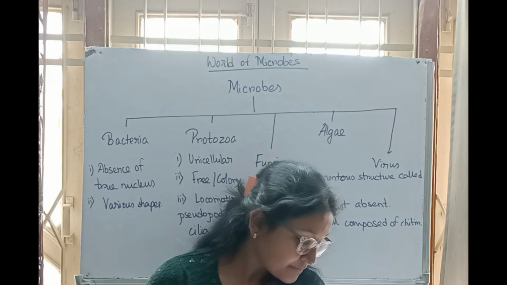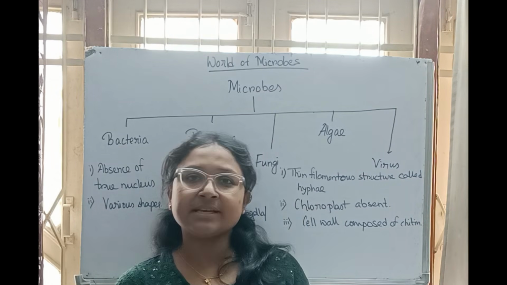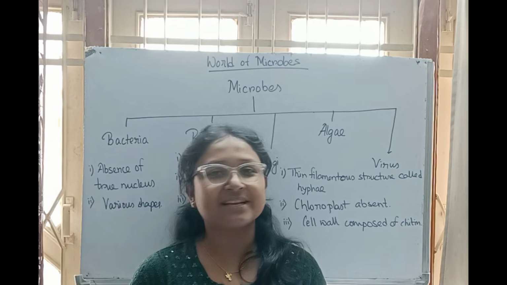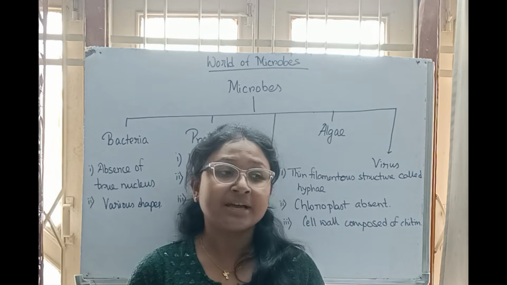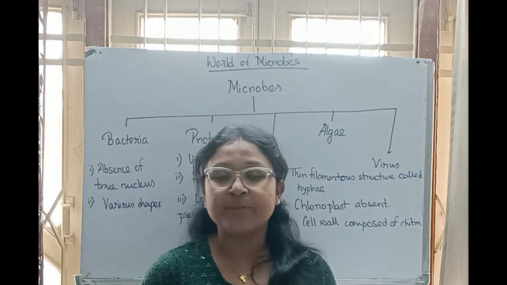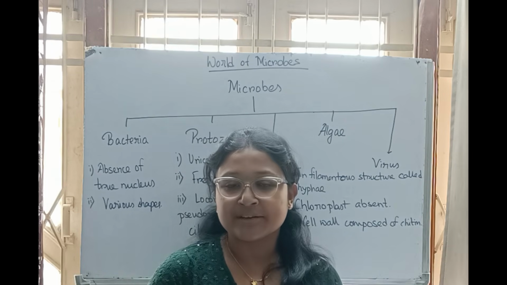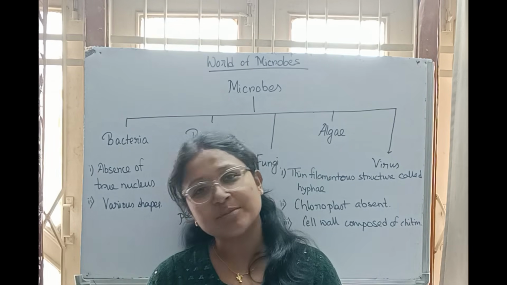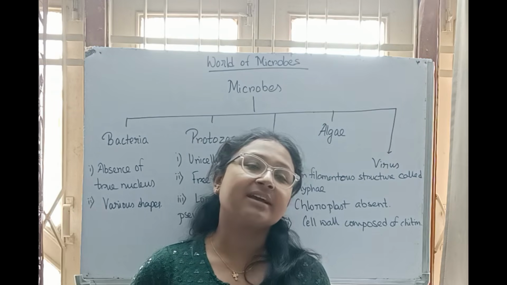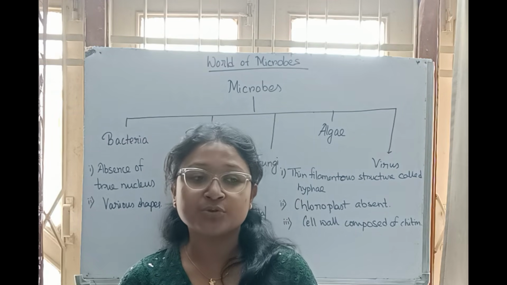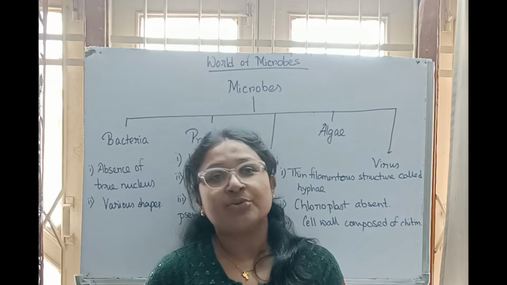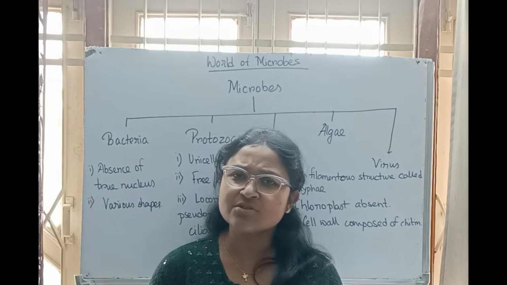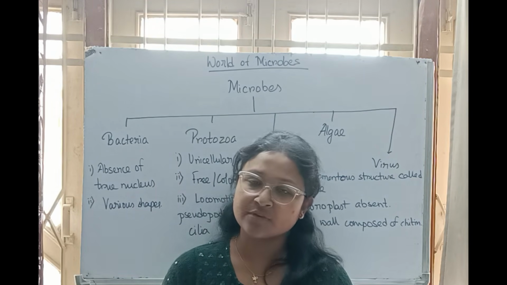So these are basically the characteristics of microbes. They can be present anywhere on earth. They are heterotrophic or autotrophic. They can survive in a low amount of oxygen and in a normal amount of oxygen, and they are most prone to grow in damp places. So these are the basic characteristics of the microbes.